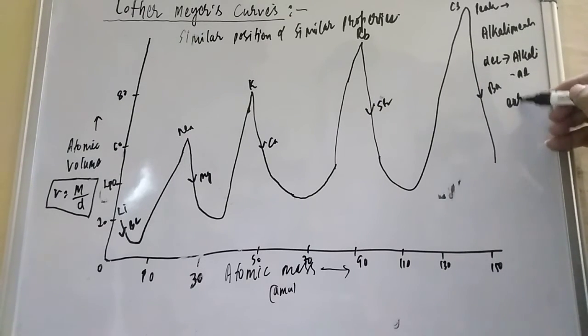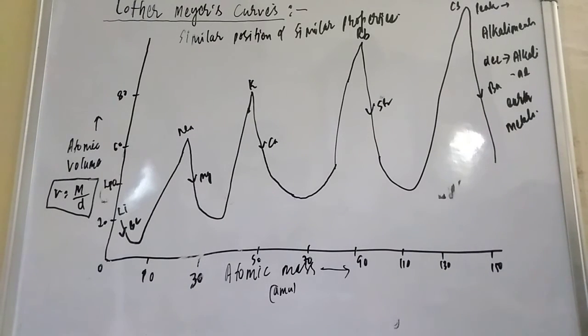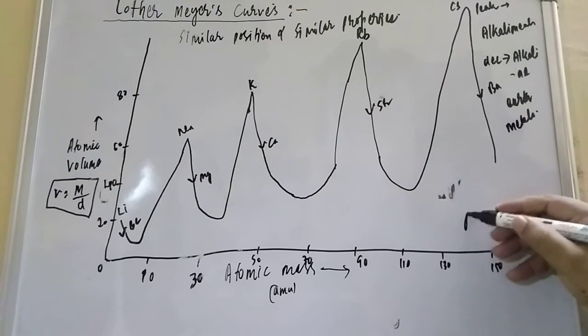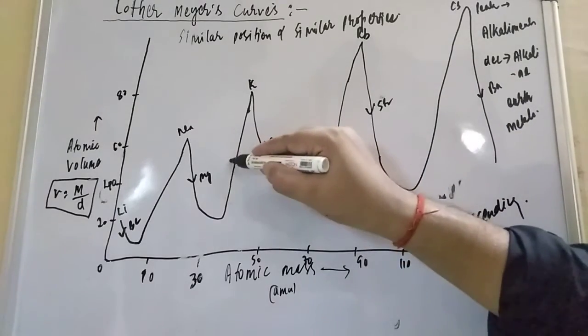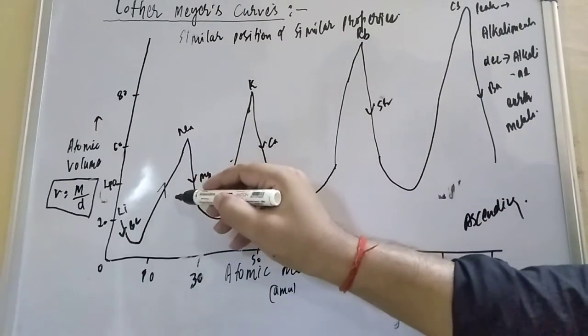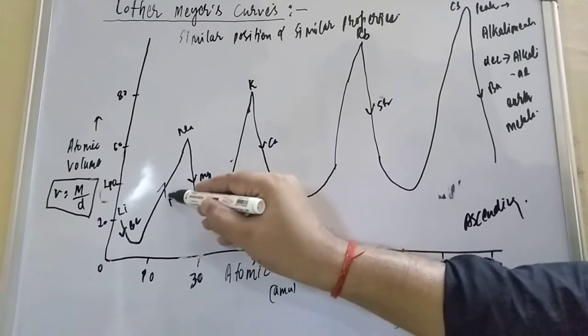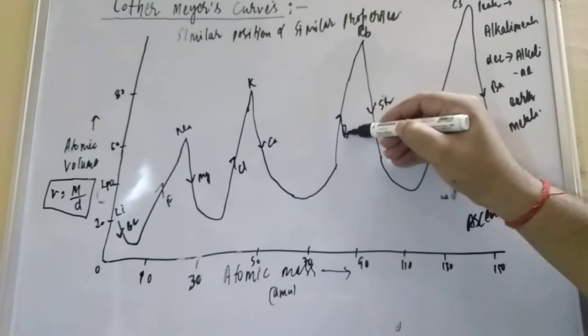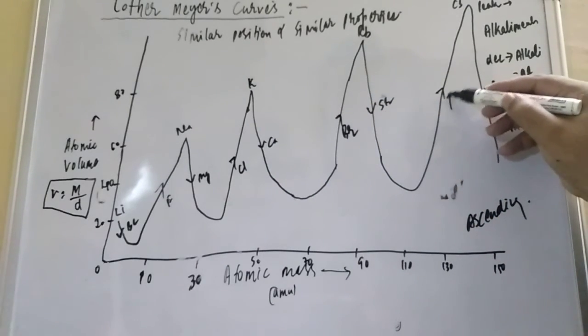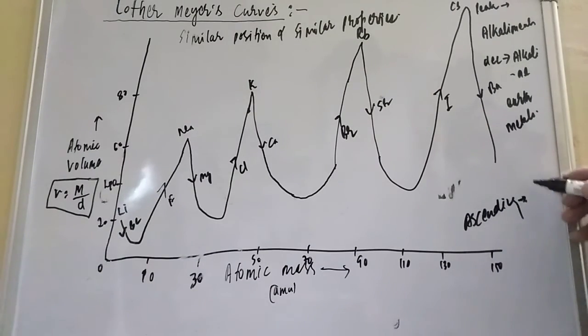Because of the small board, it may be a little difficult to understand, but again I will try to explain. When you are going ascending, this is the ascending line. Here this one is fluorine, this ascending line is chlorine, this ascending line is bromine, and this ascending line is iodine. So the ascending line means the halogens.